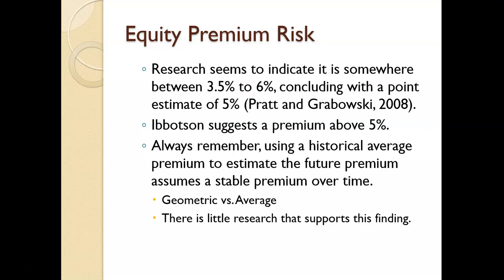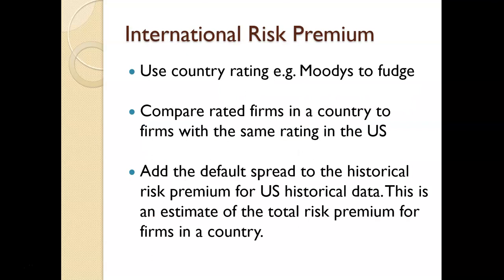Maybe we think about it as 5% and realize that it's probably not exactly correct, but it's probably in the ballpark. Knowing that, we won't necessarily know if we're wrong. So at any rate, it's something to think about. I want you to recognize the uncertainty about this. But now that we've talked about it, we'll move forward and use certain equity risk premiums, knowing that it's always going to be a guesstimate and it's probably going to be wrong.